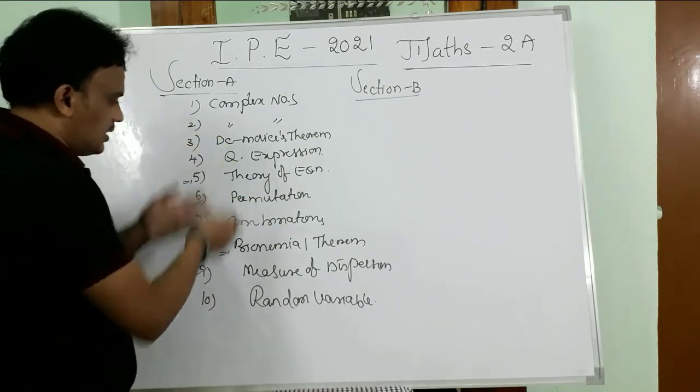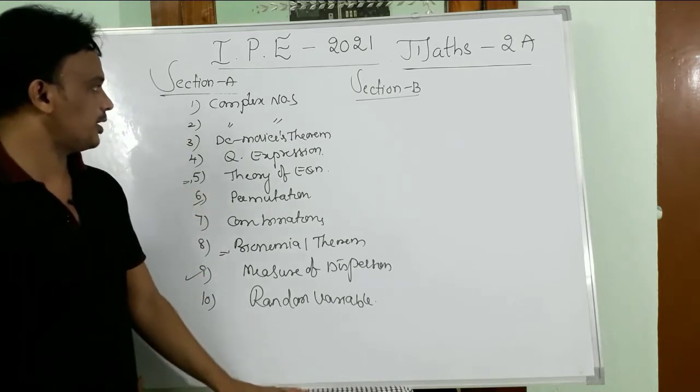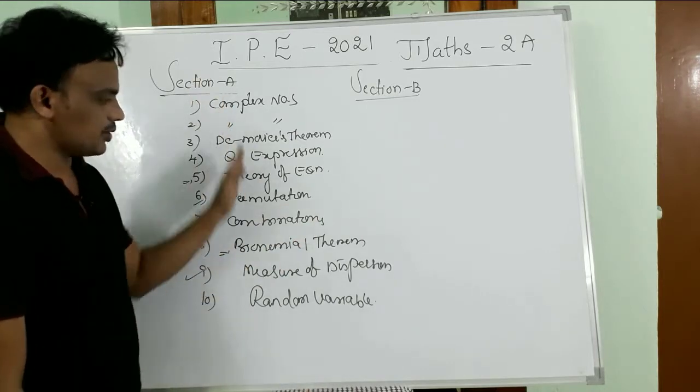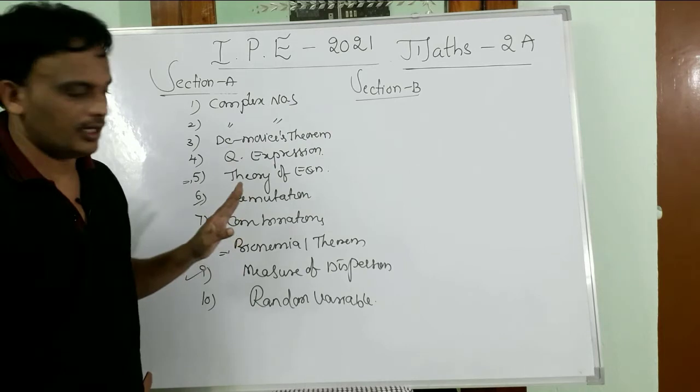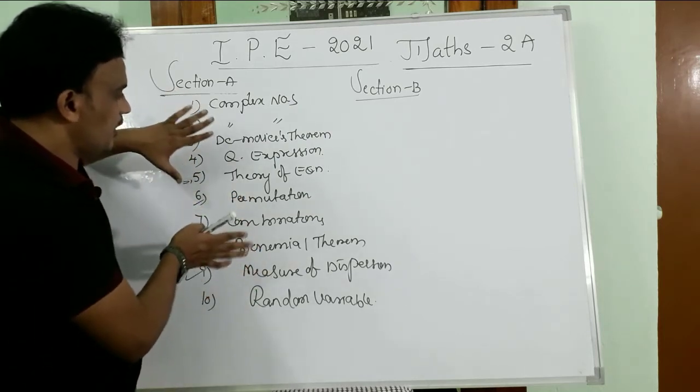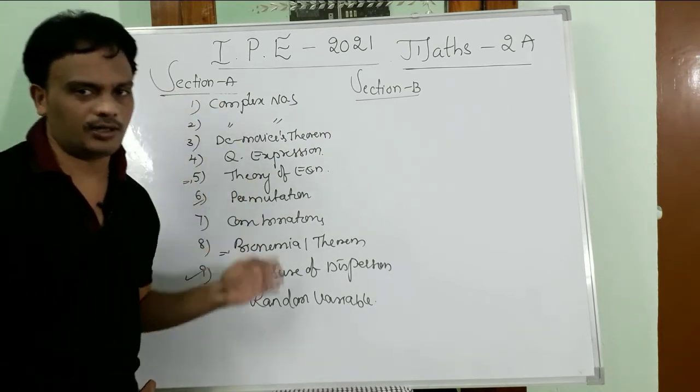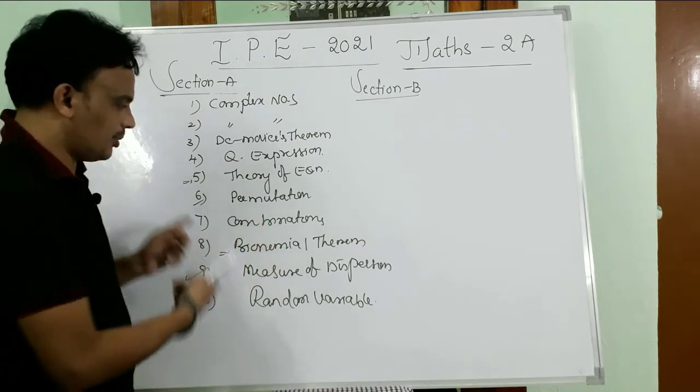Okay, like this. So this is about the blueprint from paper A, 2 marks questions, section A. In this concept if you are perfect, then easily we will get all the questions totally. Come on, have a look.